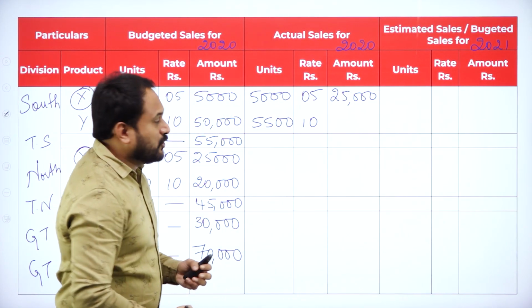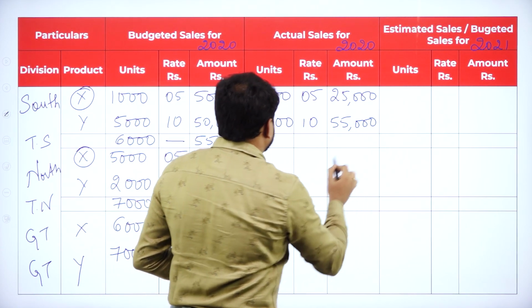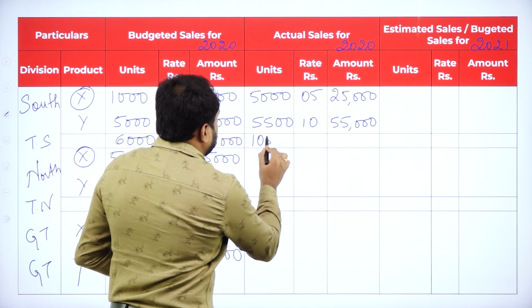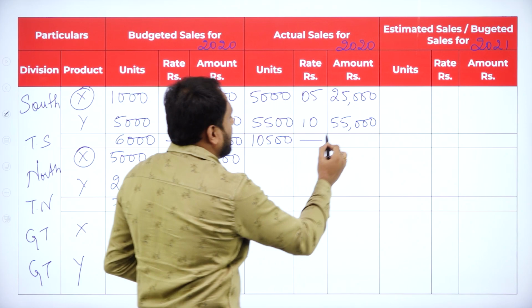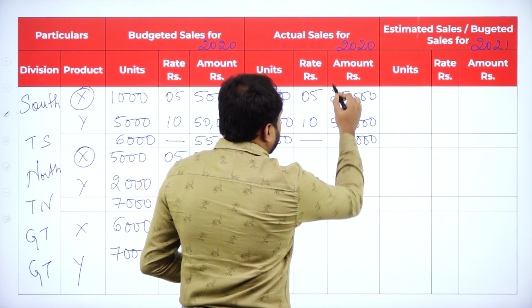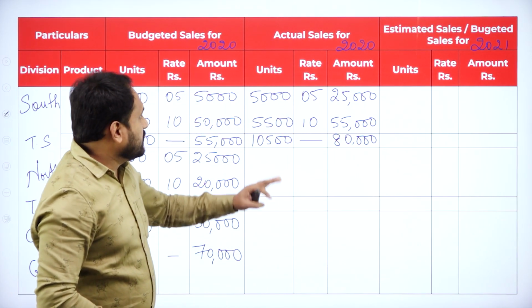Now here if we go with it, 55,000. Calculate the thing, 10,500. Keep a dash here. Now if you go with that, 3 zeros, 1 carry, and it is 80,000. So we got 80,000 done.